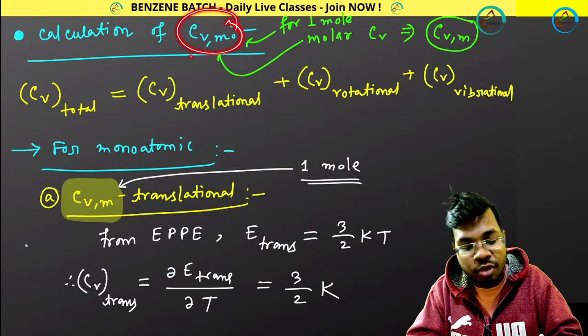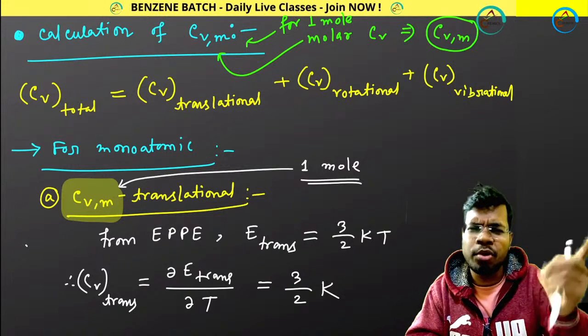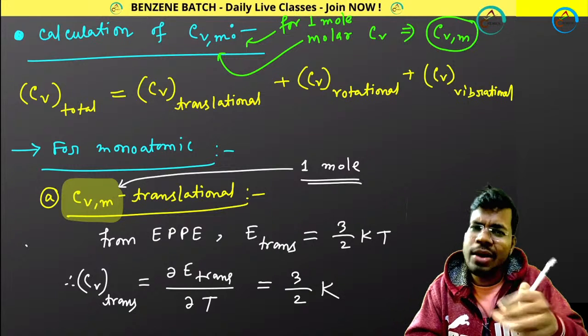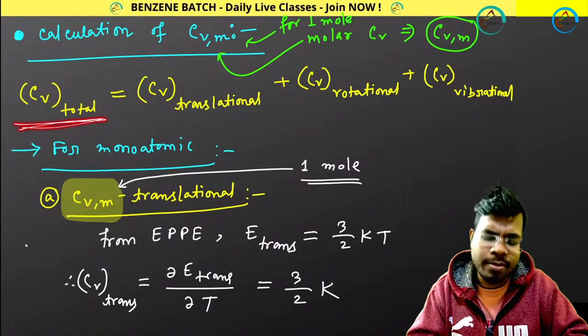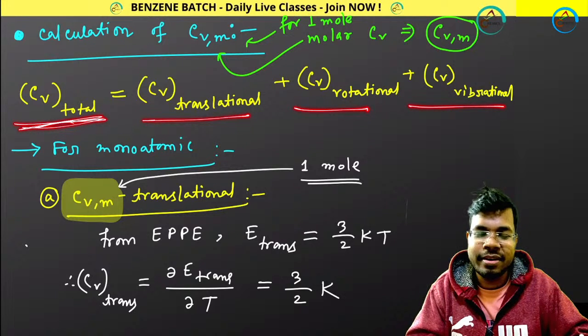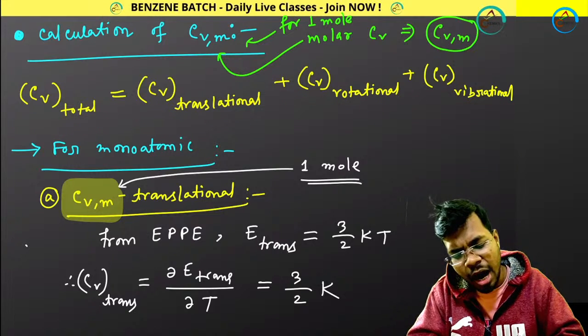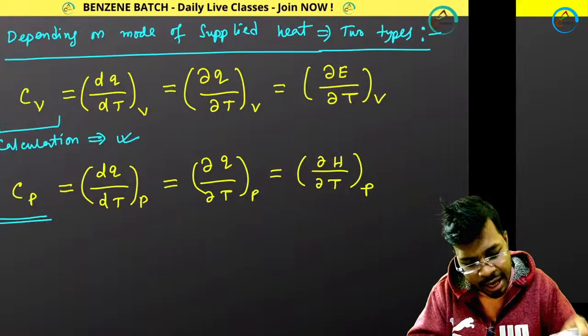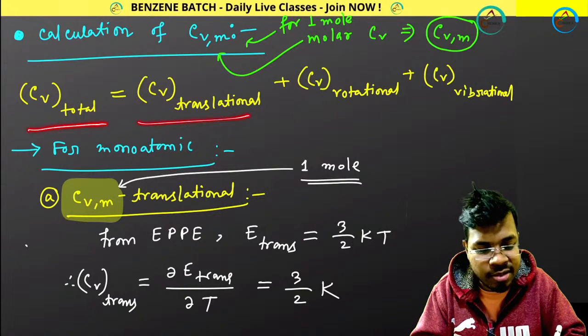So CVM means CV for 1 mole of any compound, and here we are considering gas, so 1 mole of gas. Perfect. So CVM total becomes equal to what? CV trans, CV rot, CV vib. You can ask me, how is this possible? So I am showing you how CV total equals CV trans plus CV rot plus CV vib.